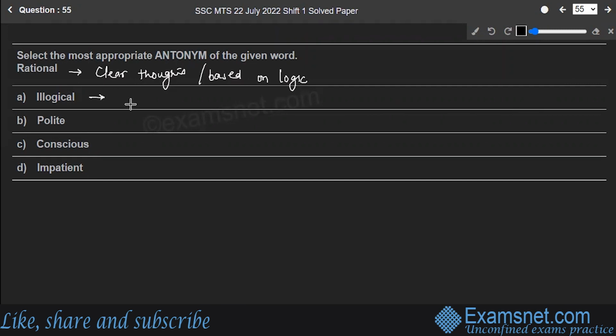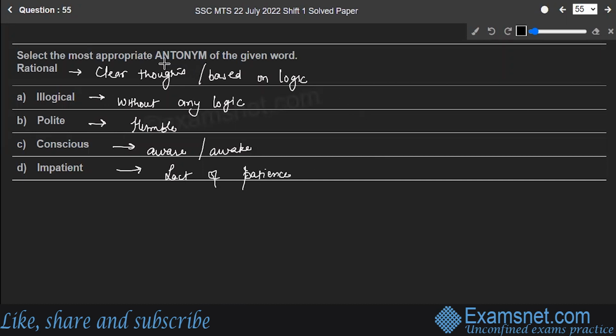Next is the word illogical. Illogical means something without any logic. And let's move to the next one. Polite. It means humble. Conscious means to be aware or awake. Impatient means lack of patience.